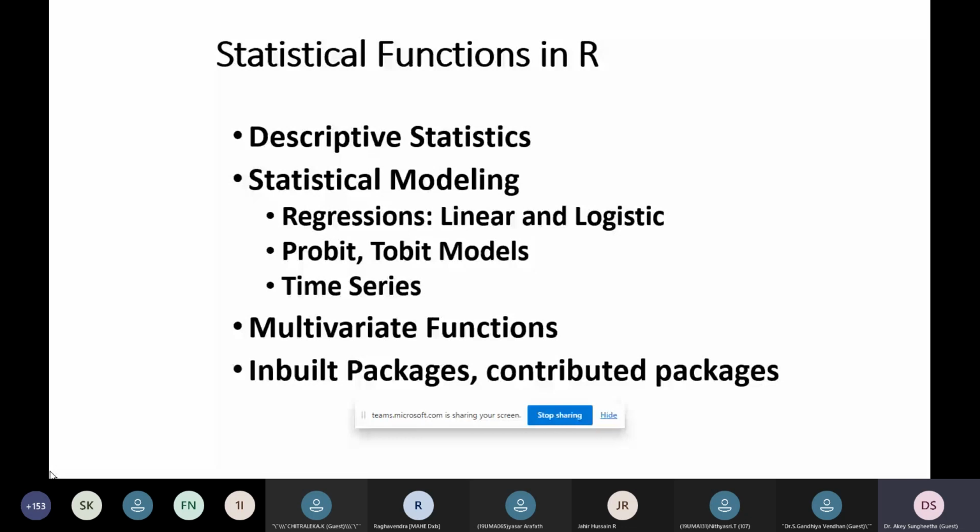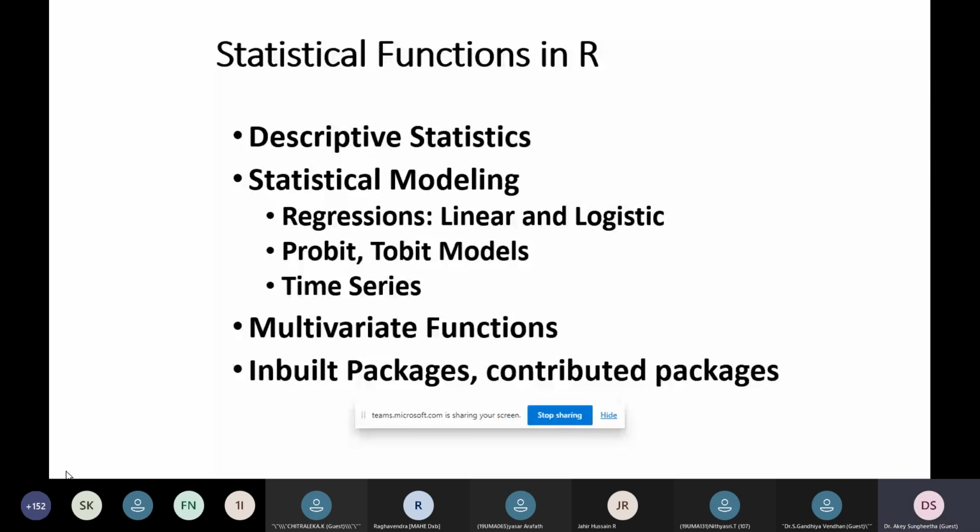You can see regression, using linear and logistic, and also time series. Already we have seen some examples, and we also have models called probit and logit models. These are kinds of statistical models, and some machine learning algorithms are included along with multivariate functions.